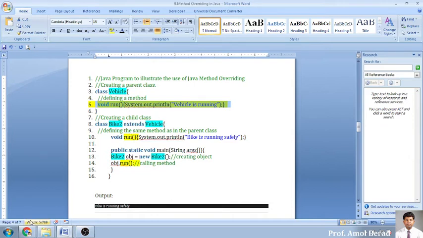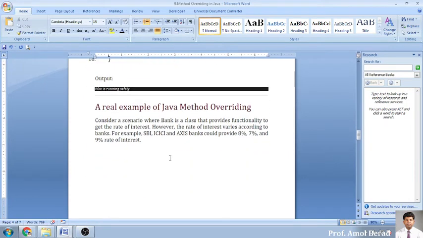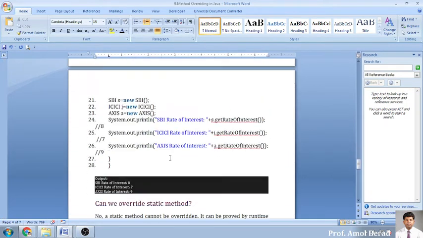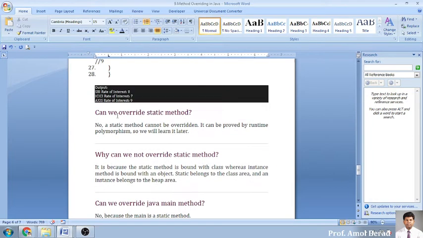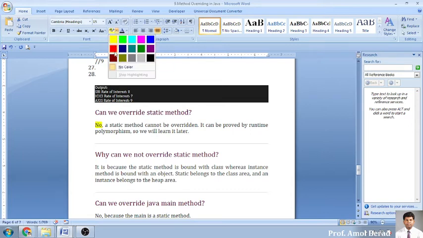Sir, by static keyword or static function. No, static is not there. So let us see, we'll move further and go for the example now. You implement this one. Now one more question: can we override a static method? No. This is a strong answer. No, because a static method cannot be overridden.